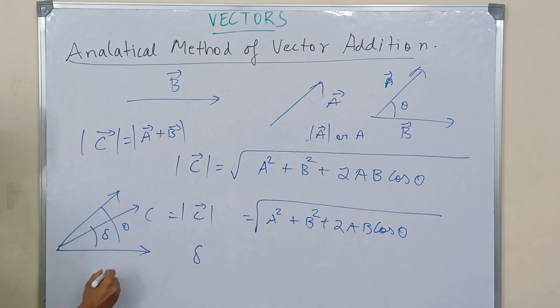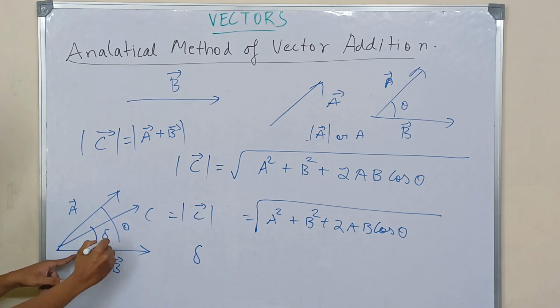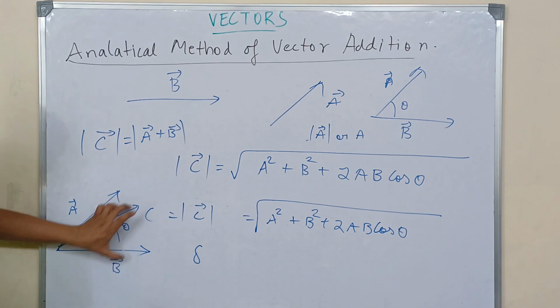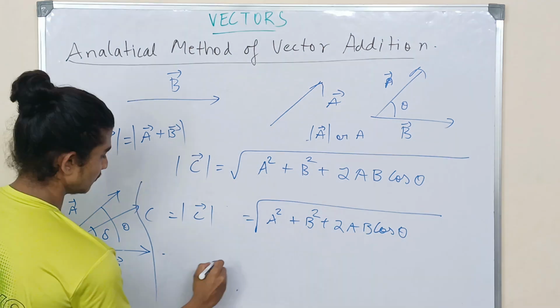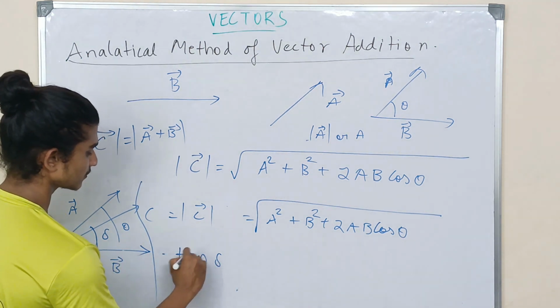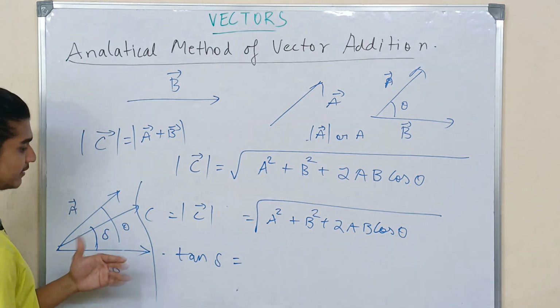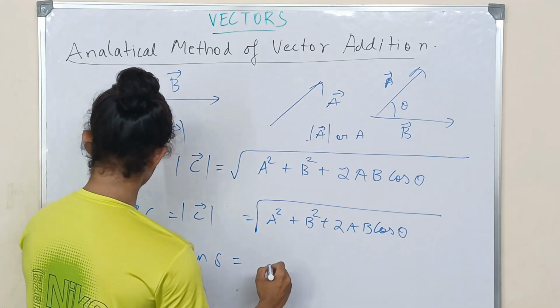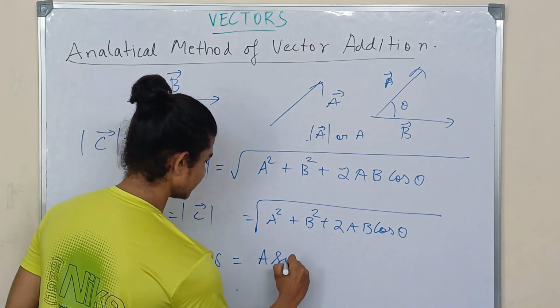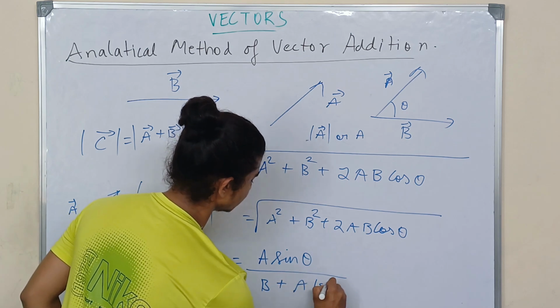This is the angle between two vectors. So this is vector A, and this is vector B, and this is the angle between the two vectors, whereas this is the delta, which is the angle between vector C and the base vector. So tan delta is equal to, if you derive this, you're going to get A sin theta divided by B plus A cos theta.